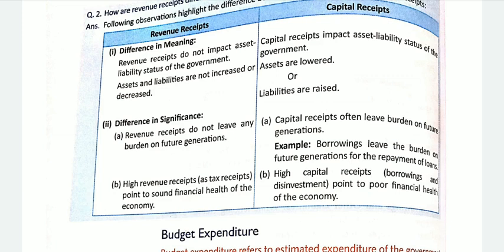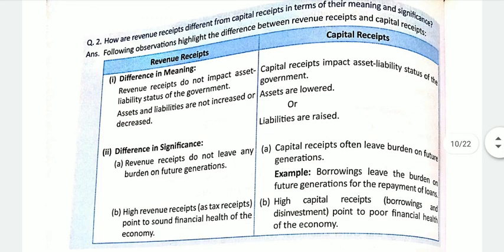B point. High revenue receipts like tax receipts point to sound financial health of the economy. Obviously it is a sign of good financial health when you earn high revenue receipts. And on the other hand, high capital receipts, borrowings and disinvestment point to poor financial health of the economy.